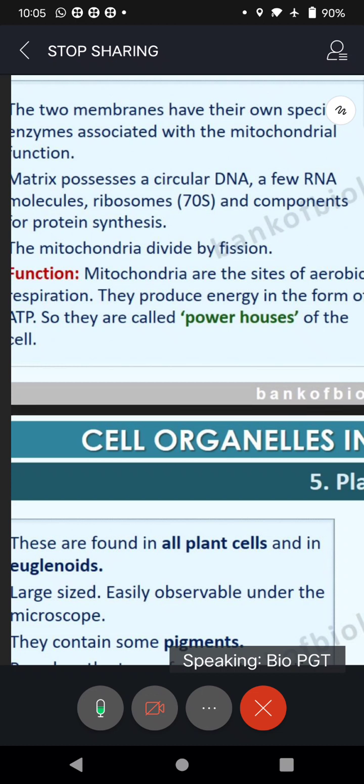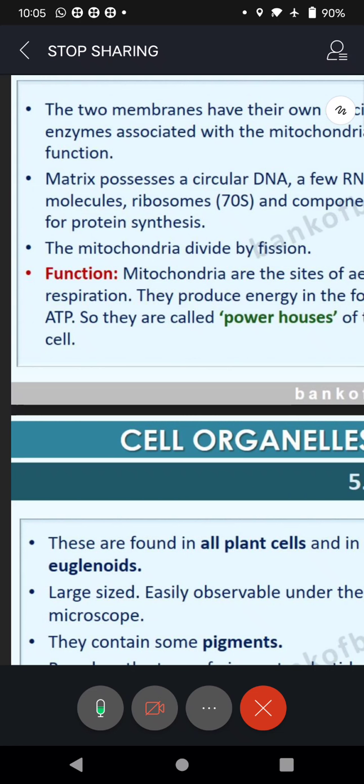And when this glucose gets oxidized, what do you mean by oxidized? Glucose combines with oxygen. When it combines with oxygen, the glucose gets broken. On breaking of glucose, you get energy. That energy will be in the form of ATP. And to be specific, one glucose molecule on oxidation forms 36 ATP molecules.